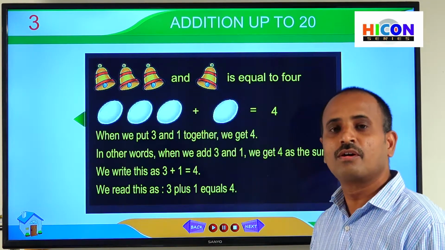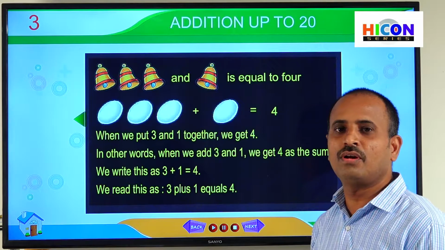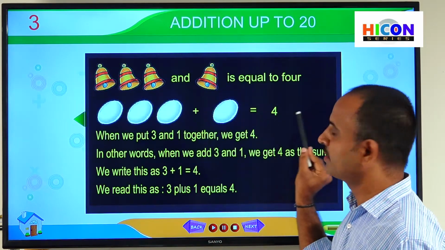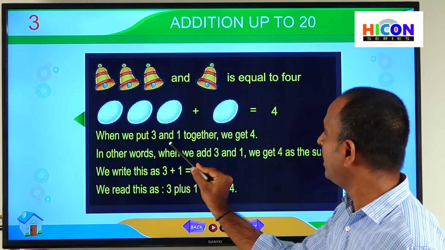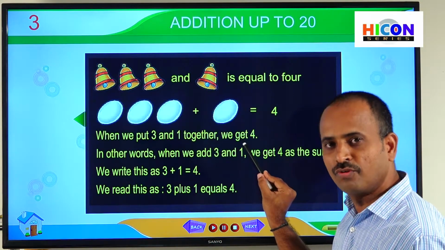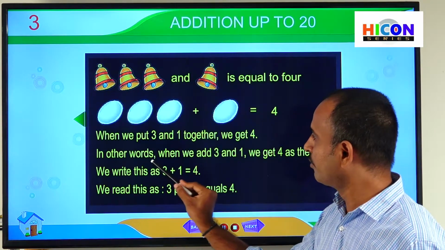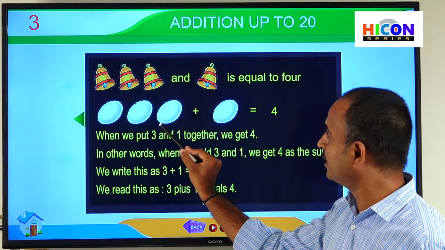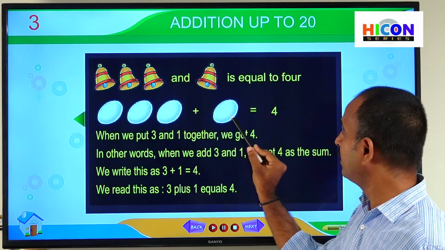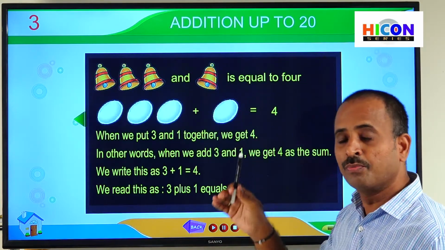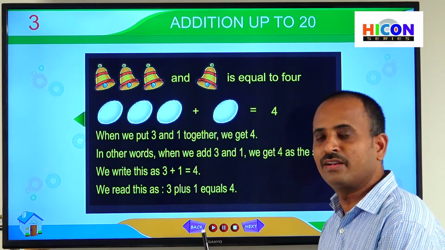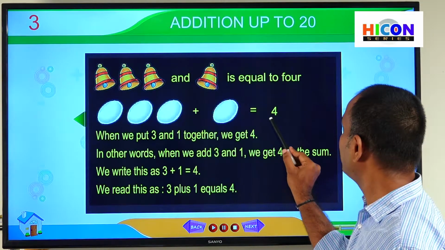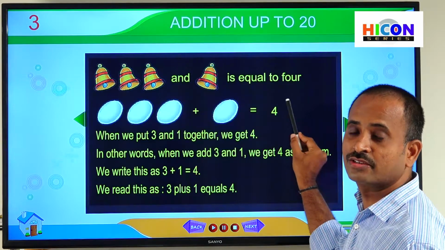Putting together means counting together. So if you count all the objects together, then we will get the addition. So there are 4 eggs. When we put 3 and 1 together, we get 4. In other words, when we add 3 and 1. Children, there are 3 eggs and 3 bells, and again there is 1 egg and 1 bell. If we put together these 3 and 1, then we get 4 as the sum. So children, what is this answer called? This answer is called sum.